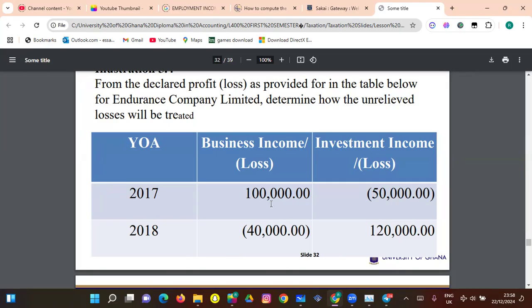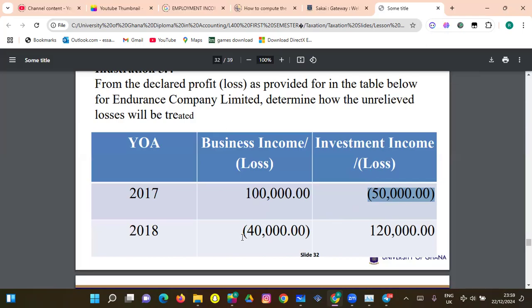So basically, what we are seeing here is that the business is having an income here of 100,000, and the investment is having a loss here of 50,000. GRA wouldn't care about this loss, but will tax the business on this 100,000. So basically what it means is that this 50,000 is going to be carried forward to the next year, in case the investment makes a profit.